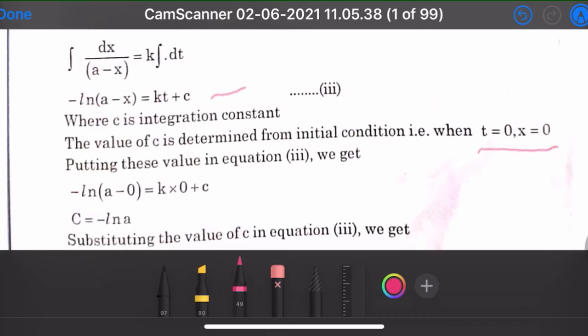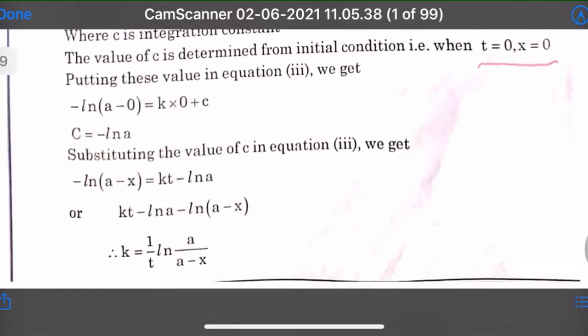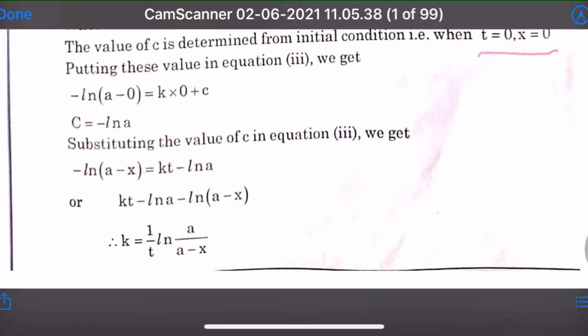Minus ln (a minus 0) is equal to k into 0 plus c, right? તો c is equal to minus ln a. Substituting the value of c in equation 3, we get minus ln (a minus x) is equal to kt minus ln a.